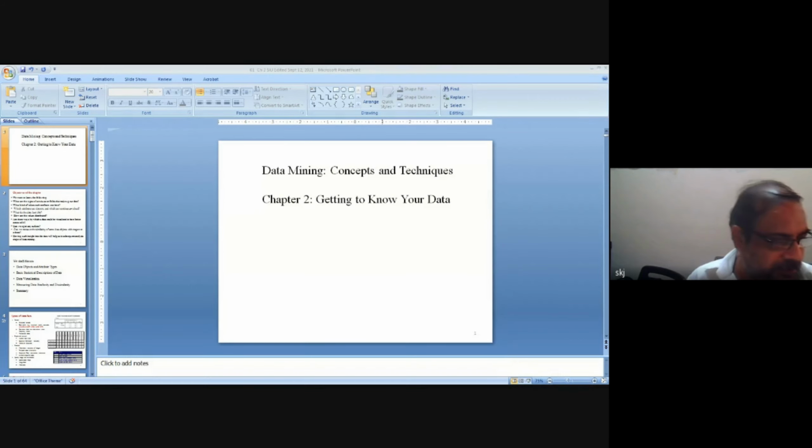So basically in this chapter, we will try to understand the data. So various aspects of data, the attributes by which we say data is composed or data is described, and different types of attributes by which data is composed or data is made up of.